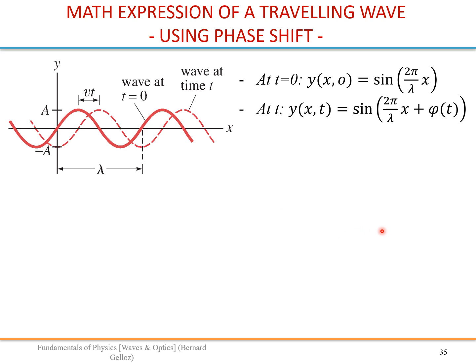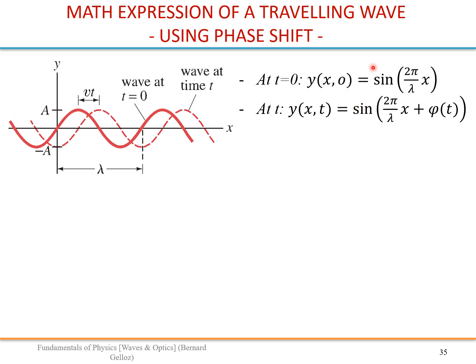Let's look at an example actually using this equation. Let's derive the mathematical expression of a traveling wave using that equation that we have seen in the previous slide. So let's start at t equals 0. We have this function.